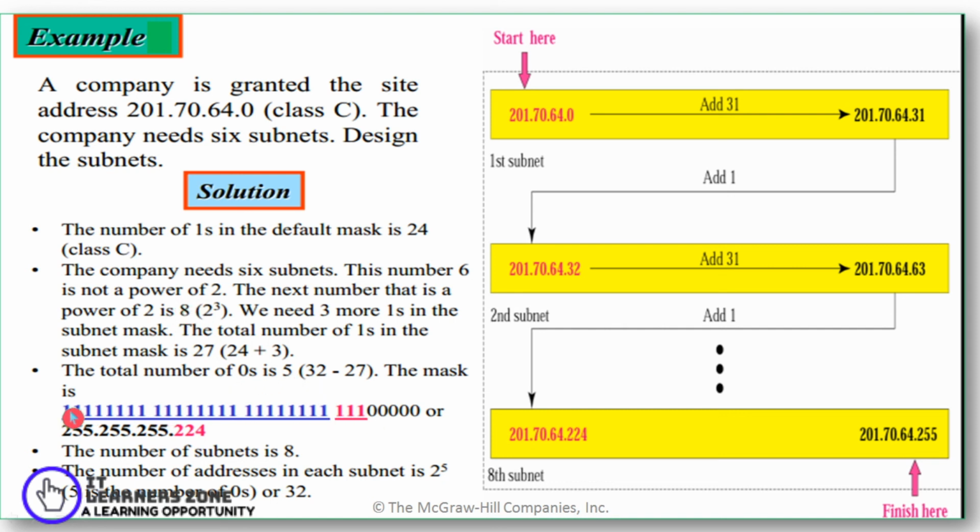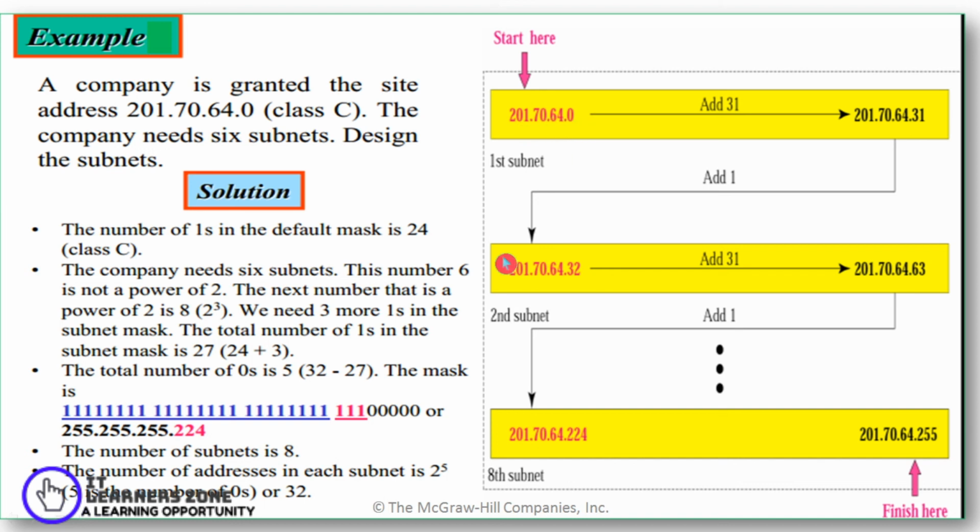Here, in a similar way, I'll be borrowing 3 bits from the host ID, and the remaining bits would be used as the host ID. So you have a total number of zeros of 5 here. So 5 bits for the host ID and the remaining 27 bits as the net ID. So the number of subnets is 8.